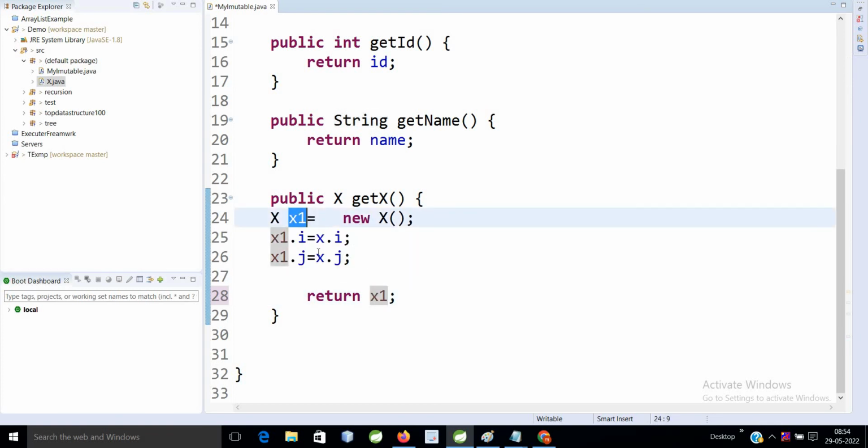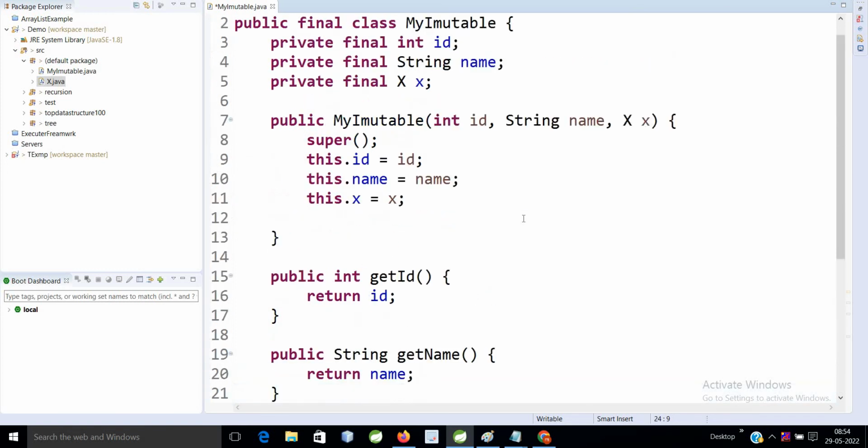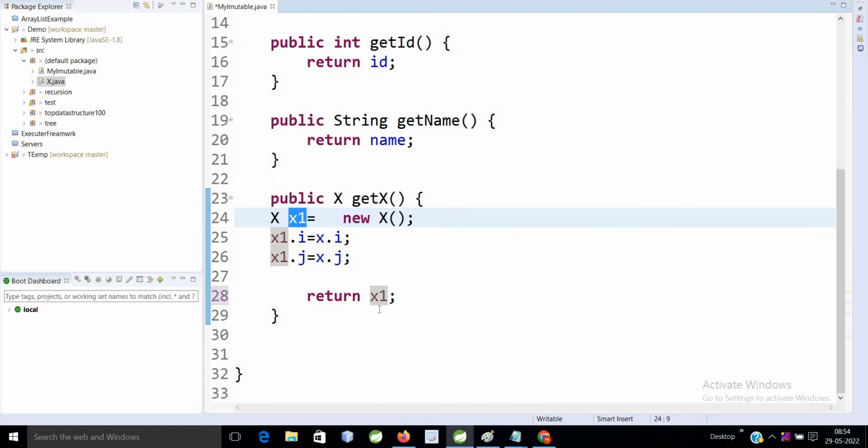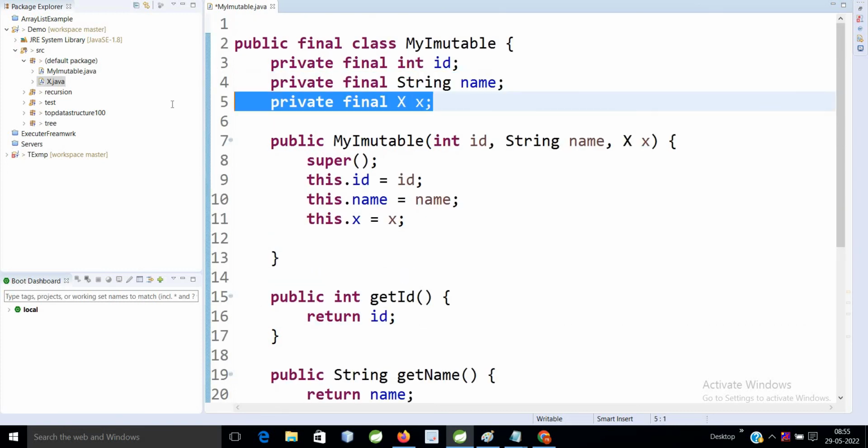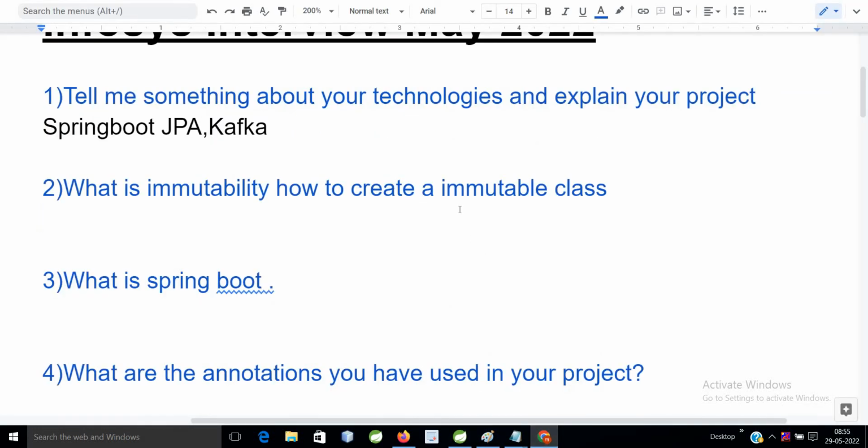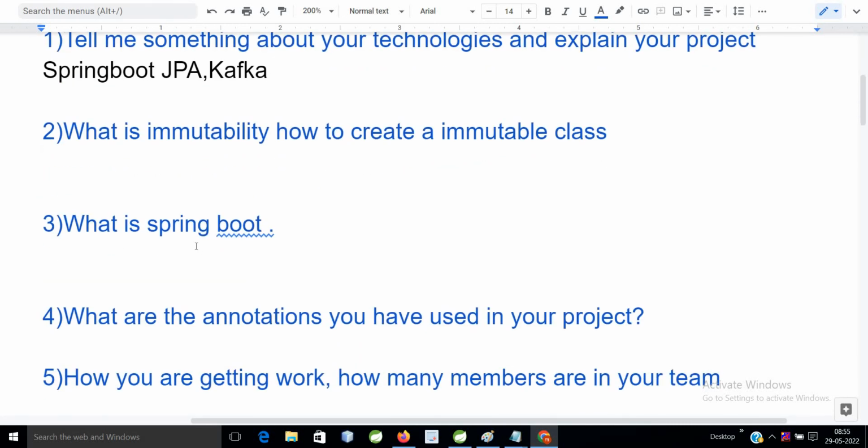We are not returning the actual object. This is the proxy object that we are returning. So later, if he wants to update this x.i, it will change this object, not the actual object. So that is the question expected from immutability. Okay, so that is how it works.